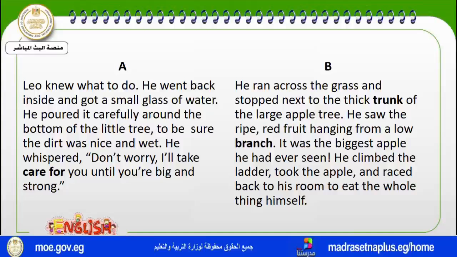Paragraph B. He ran across the grass and stopped next to the thick trunk of the large apple tree. He saw the ripe red fruit hanging from a low branch. It was the biggest apple he had ever seen. He climbed the ladder, took the apple, and raced back to his room to eat the whole thing himself. This is paragraph B. We still have 3 more paragraphs.